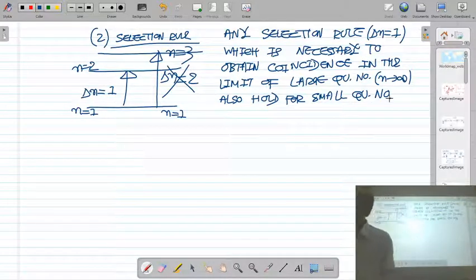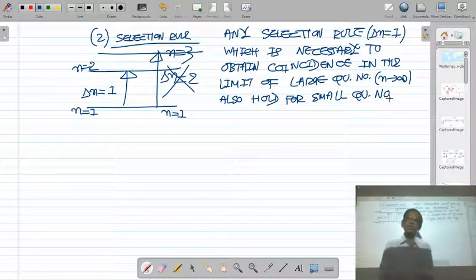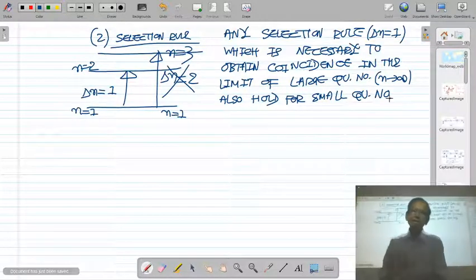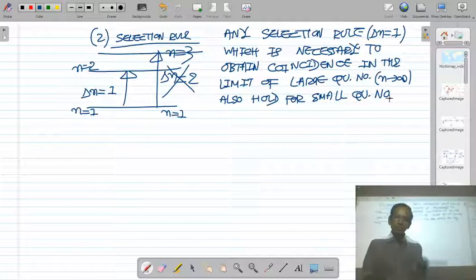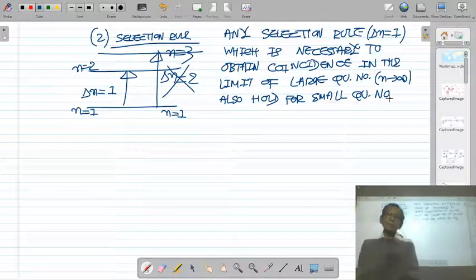Now we will give one or two examples so that you can understand that for small quantum number, the classical results and quantum results do not agree with each other. Only for higher quantum number do the results of quantum mechanics coincide with the results of classical mechanics.